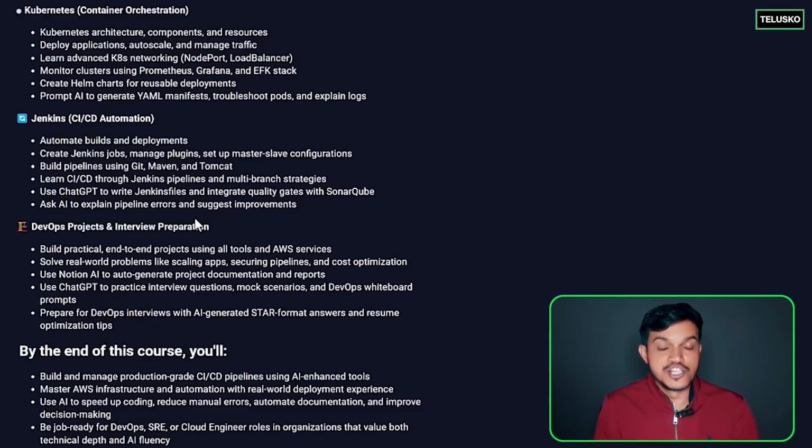Now for every module, we are going to use AI tools, not just to generate the scripts, but also for troubleshooting, for debugging, and also we will see how we can integrate AI to make sure that we are more productive, right? On a daily basis in our learning itself, AI will be integrated. It doesn't mean that we will be doing everything with AI only. First, we will understand the concept, and then we will see how the same thing can be done better by making use of these AI tools, right?